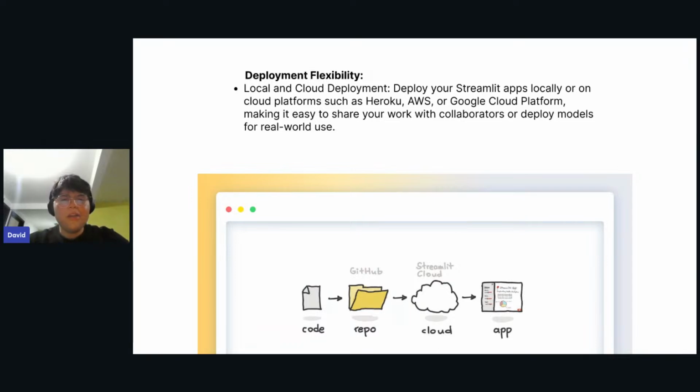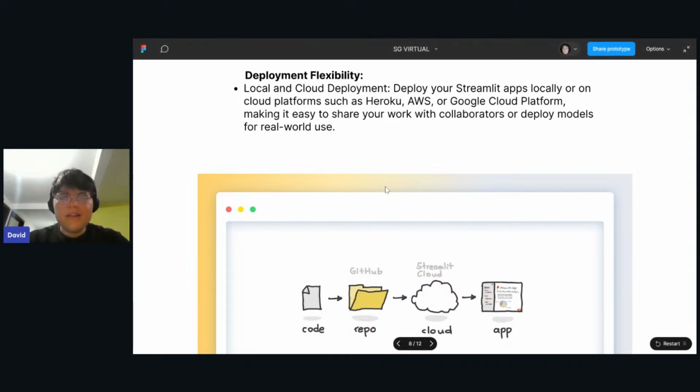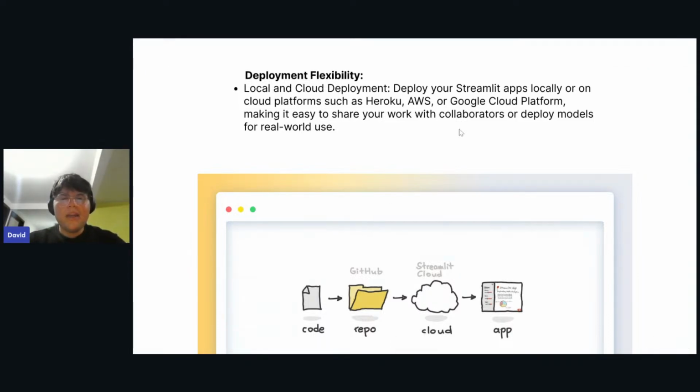Also, you can deploy it just on GitHub, using a GitHub repository, and that can be your web page. You don't need to worry about knowledge of deployments of web applications and things like that. So yeah, don't worry about it. It is as easy as just running some command like Streamlit build or something like that, and after that, you're going to be ready to go.